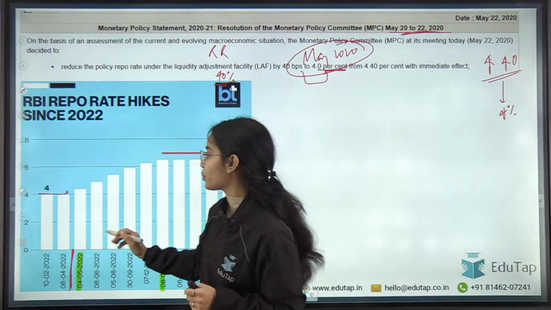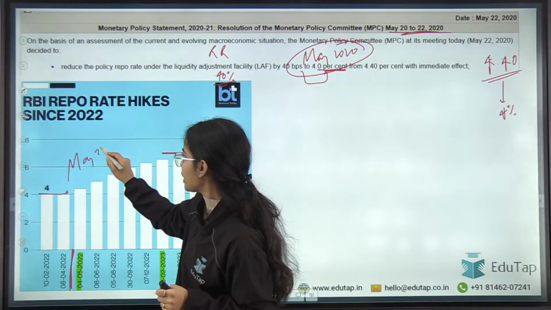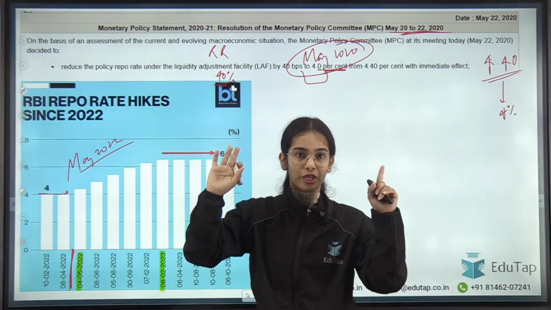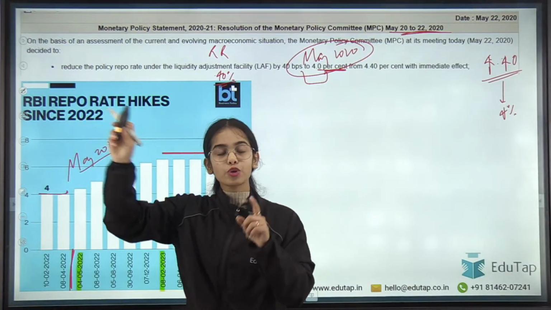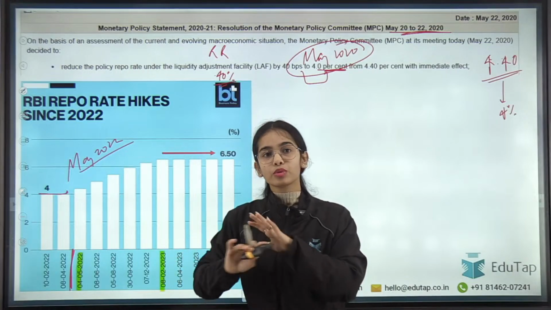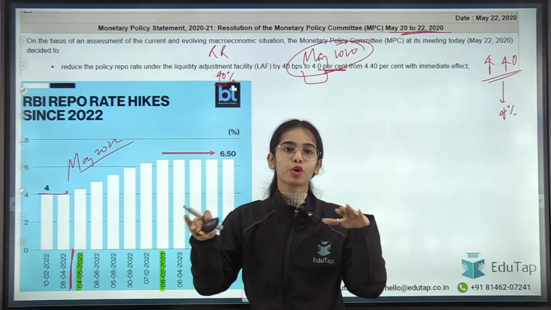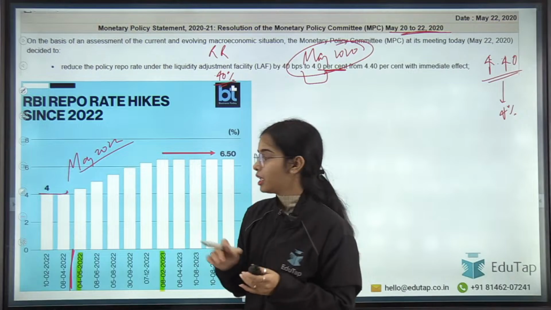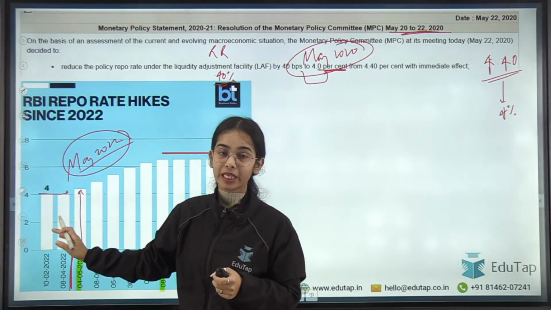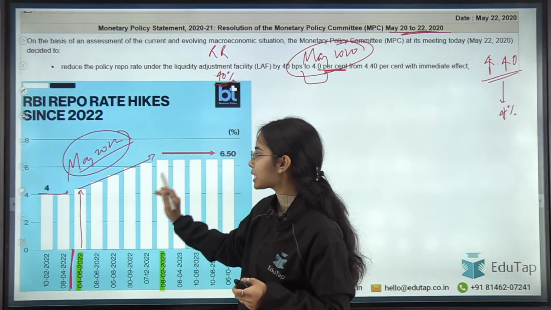But in May 2022, a decision was taken that we will start increasing the repo rate. So from May 2020 to 2022, the repo rate stayed at 4%. But in May 2022, there was an increase in the repo rate, and since then there was a continuous increase in the repo rate.